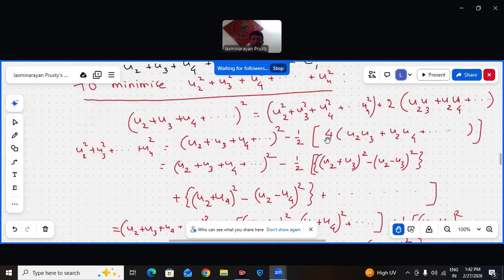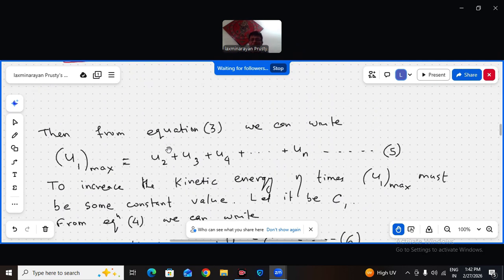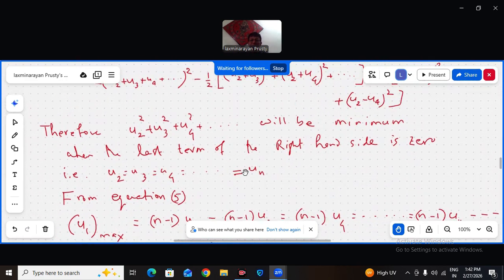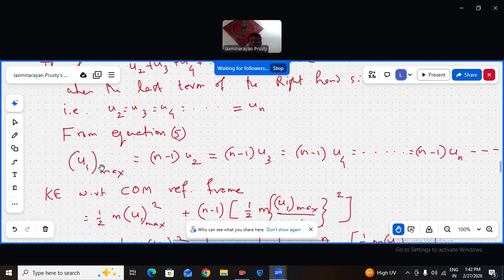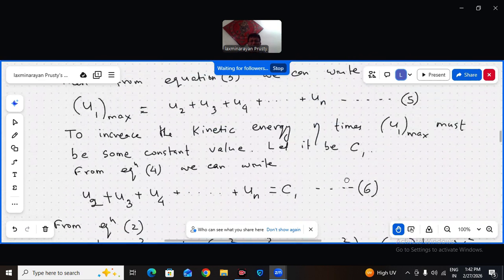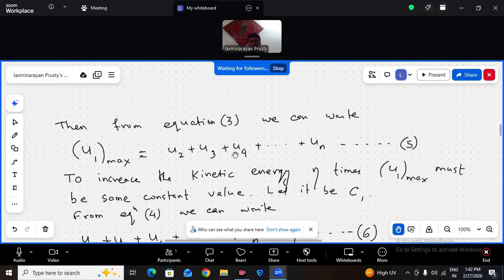So from equation 5, we write u1 max is this in magnitude. So u2, u3, u4, each of them will be what? You are all equal in magnitude, I just found out.